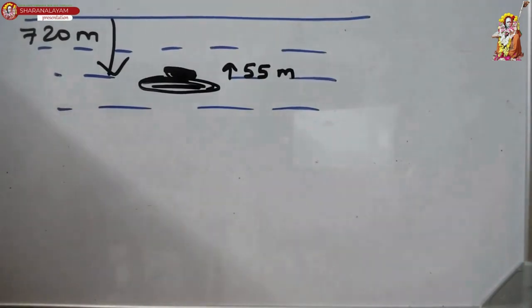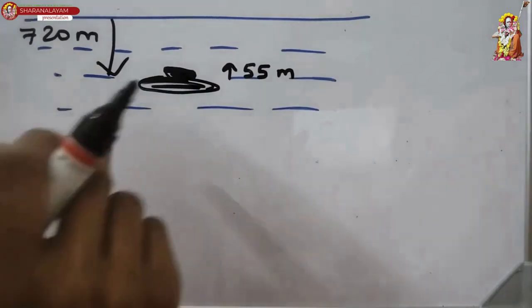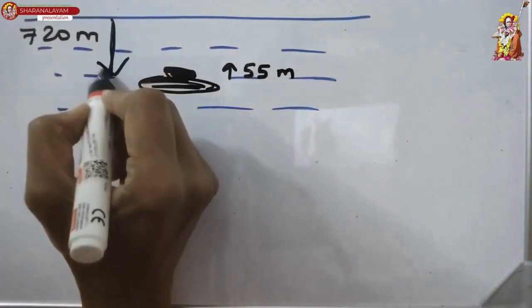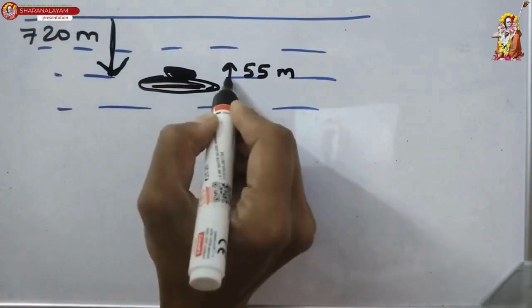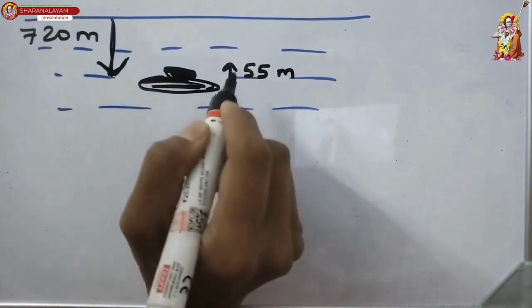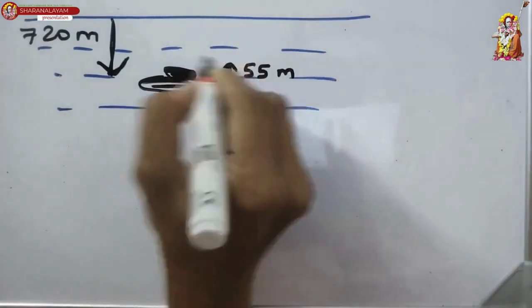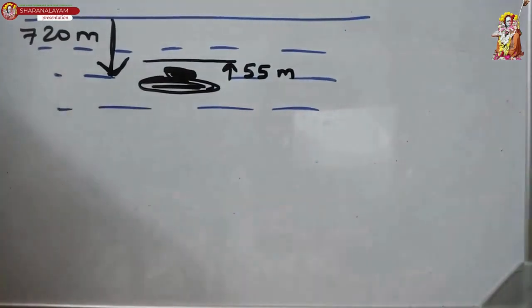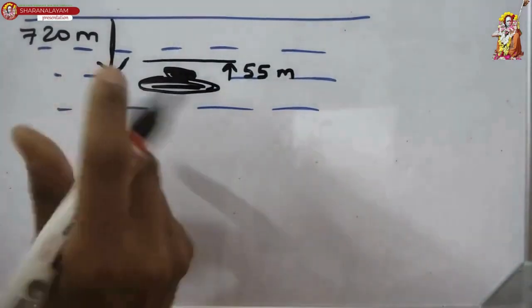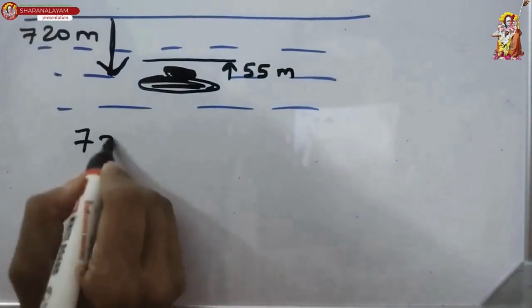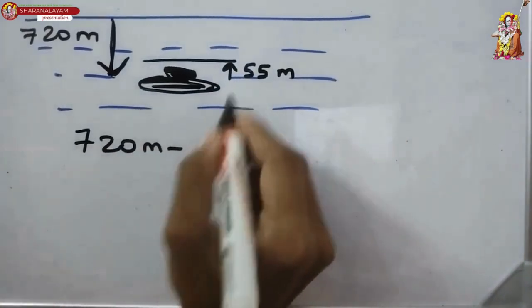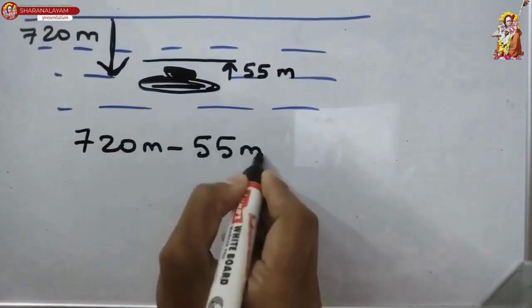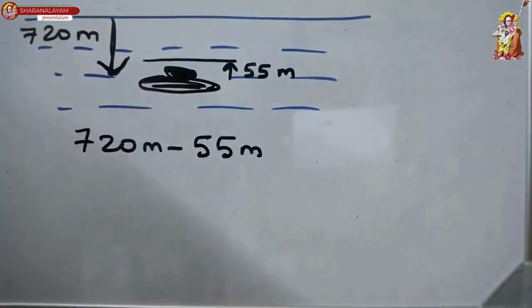What will be its position after the ascent? So, enna pannum? What do we do? It is at this depth and it has to rise by this. So, when it rises by this, at what position will it be? Let's see. Appo enna pananum? So, from 720 meters, you subtract 55 meters, correct? So, that will be this distance.